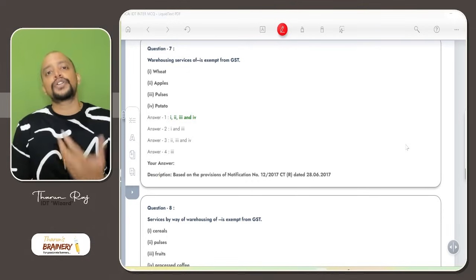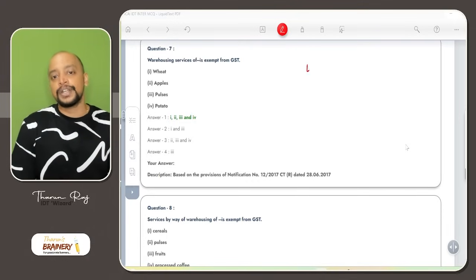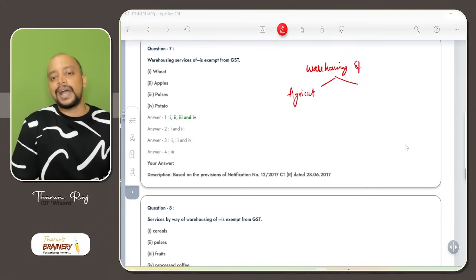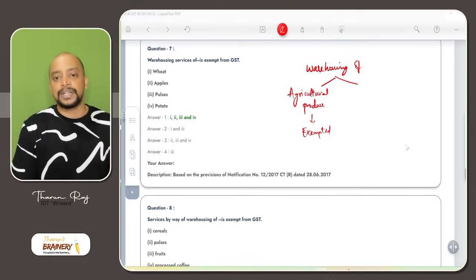Warehousing of rice, even though not agricultural produce, is exempted. So we need to understand here warehousing of agricultural produce and non-agricultural produce. Warehousing of agricultural produce, what is the answer? It is always exempted.